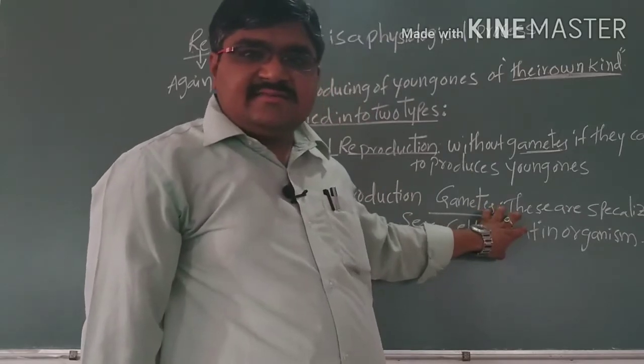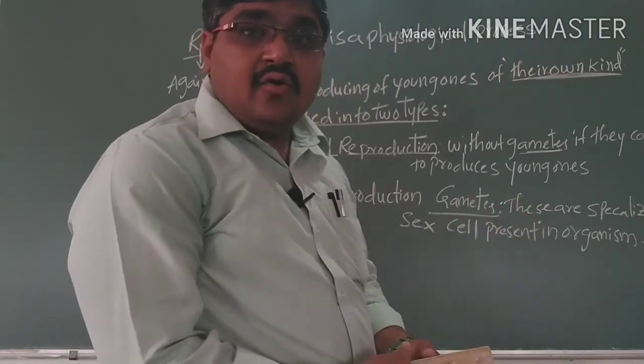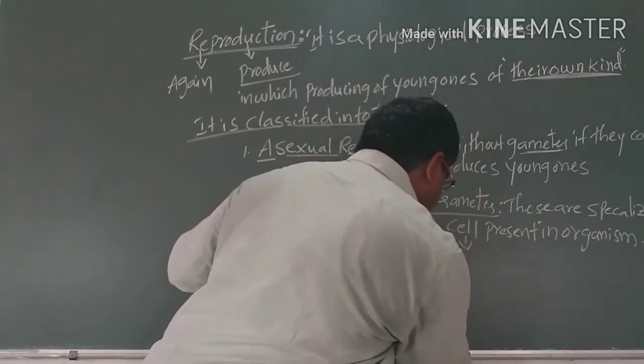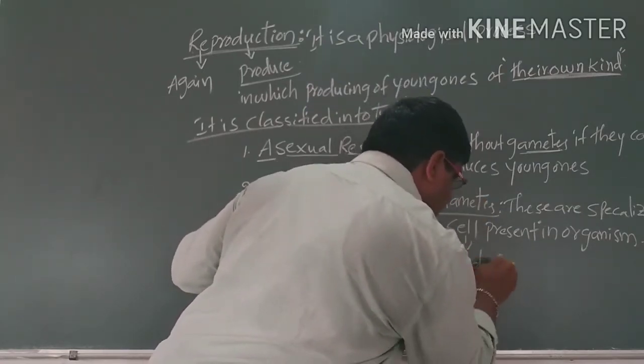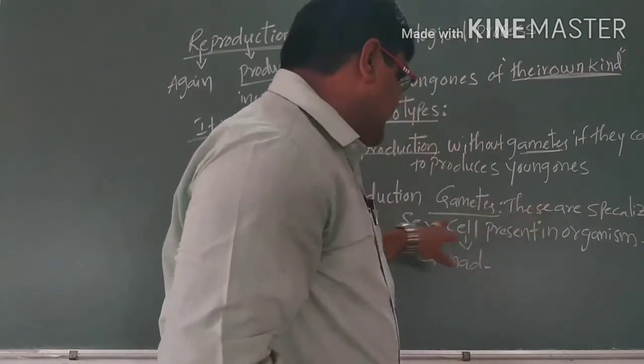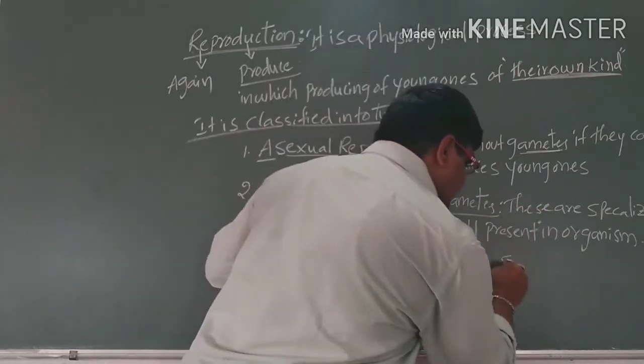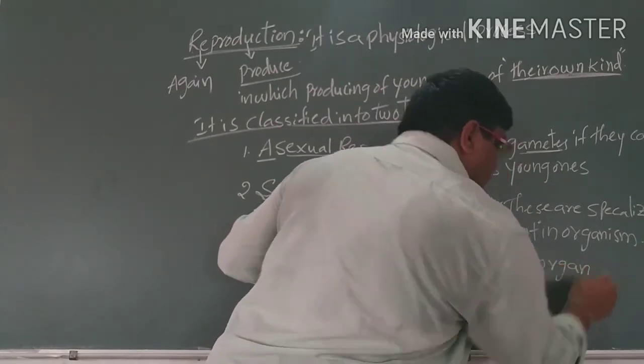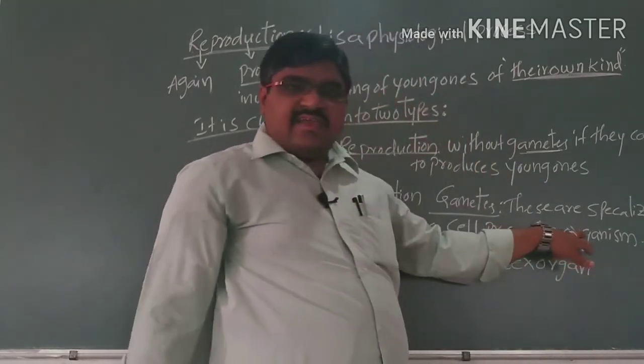These sex cells are produced by the gonads. That means gametes are produced by the gonads. What are gonads? These are the specialized sex organs which are present in the organism.